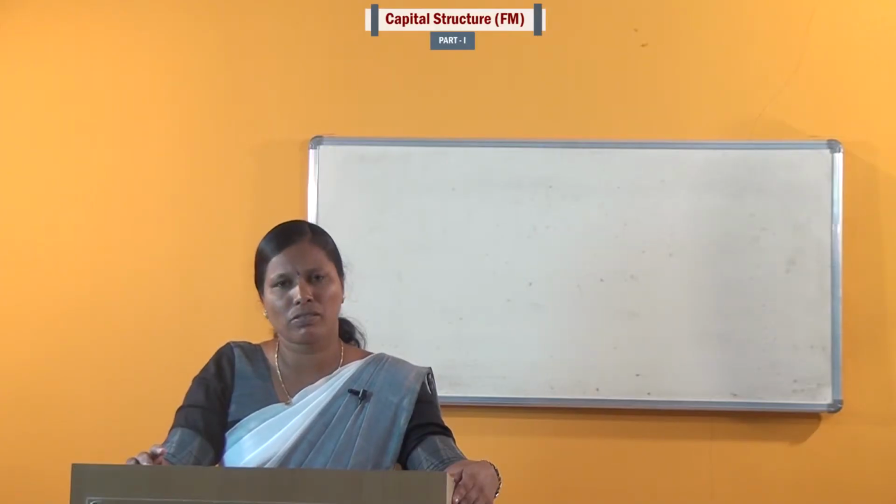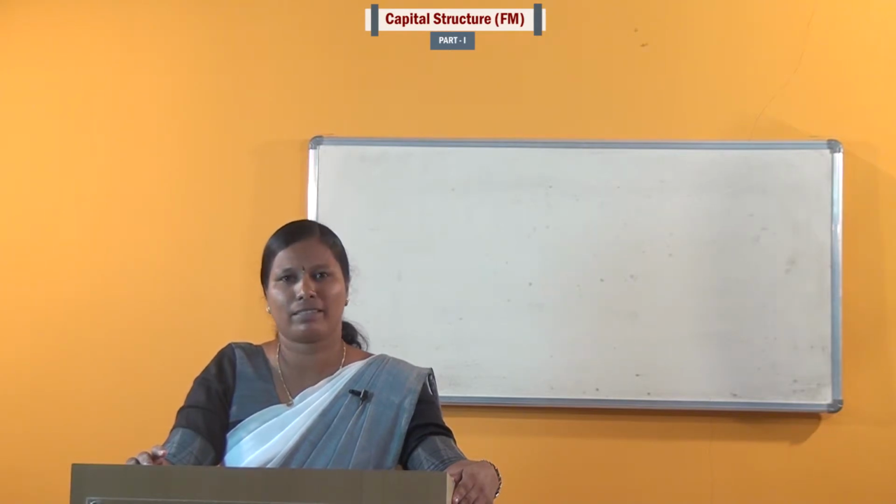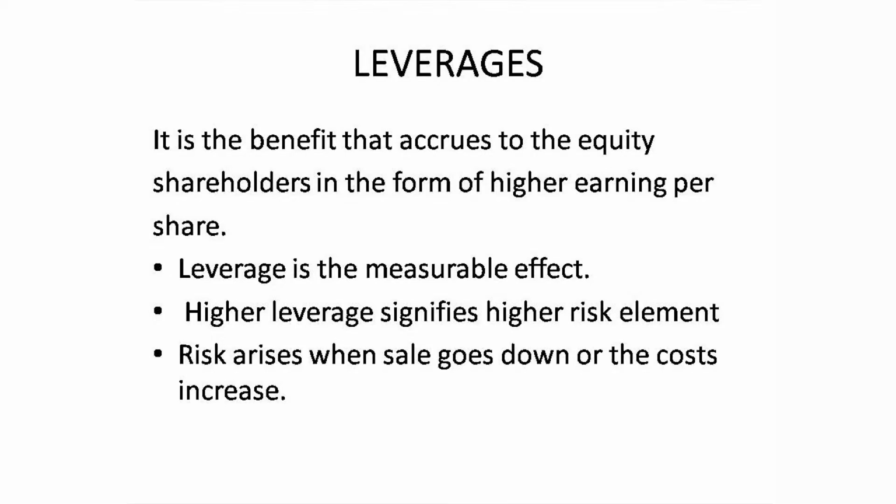In this capital structure, one of the main elements is leverage. Let me explain about the leverages. Leverage is a benefit that accrues to the equity shareholders in the form of higher EPS, that is earnings per share.